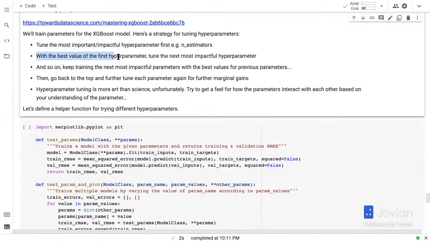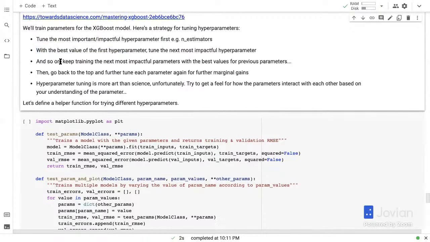Then with the best value of the first hyperparameter, we tune the next most impactful hyperparameter, which in this case I believe would be max depth, and so on. So tune the most impactful hyperparameter and use its best value. And what do you mean by best? Well, use the value that gives you the lowest loss for the validation set. Okay.